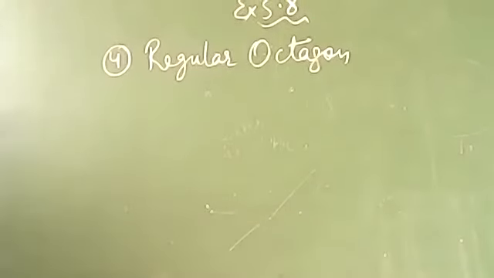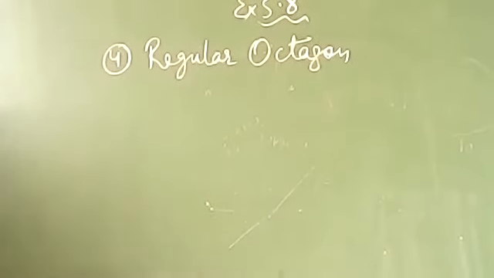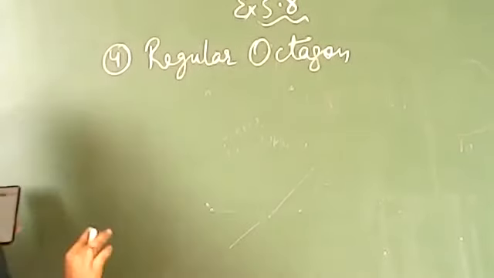Yes, beta, you can. You can choose any measurement, even 3, even 2, even 5, even 4, but all should be the same. Now we are going to draw a regular octagon.